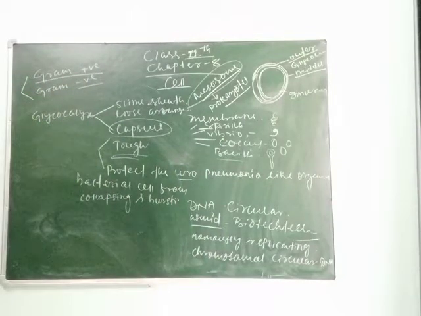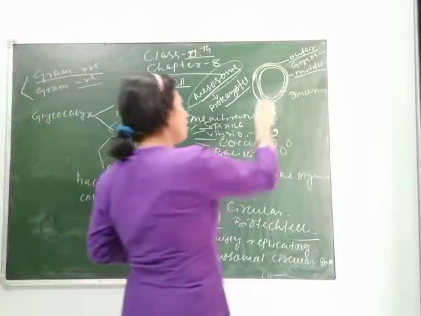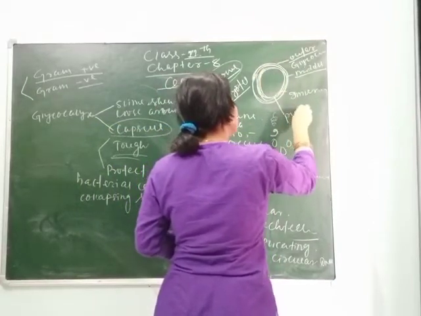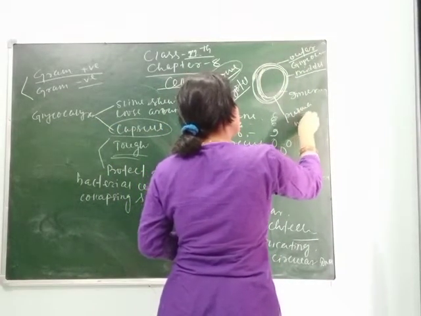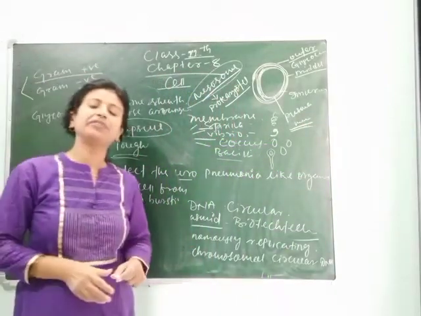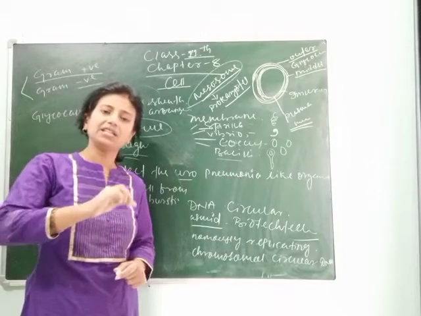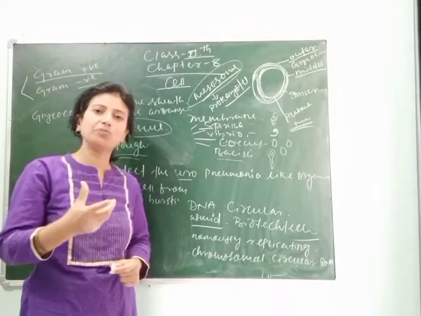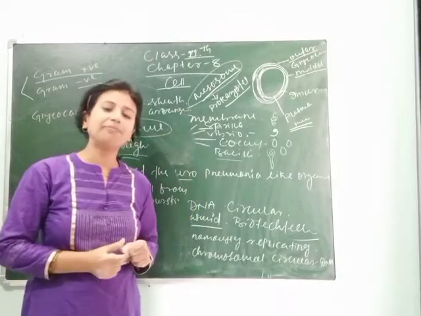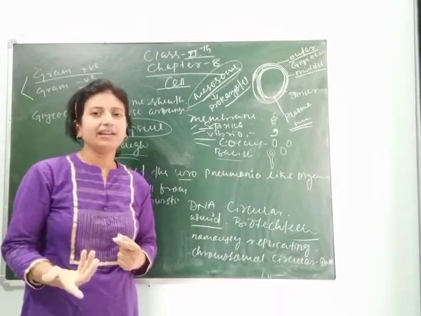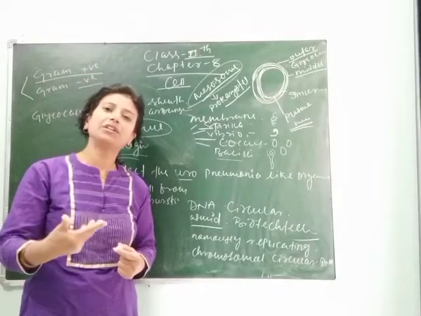Clear, students? So the next layer, which I have told you, the inner layer, is also called the plasma membrane. Plasma membrane is also called the selectively permeable membrane, which we can say is the cell membrane. First cell wall, then cell membrane. Between cell wall and cell membrane, mesosome is found, and the main function of the plasma membrane is to selectively permit substances to enter into the cell.